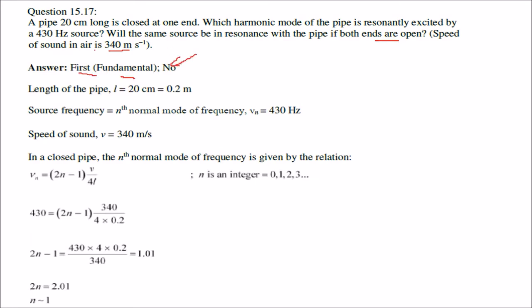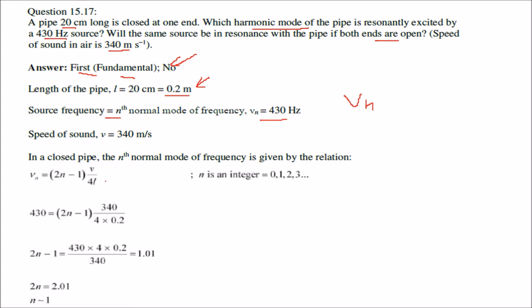How? Let us see. We'll write whatever is given to us. The length of the pipe is given to us, which is 20 centimeter. Just divide it by 100, you get it in meter. What is the source frequency? The source frequency is simply the nth normal mode of frequency, that we call vn. So the harmonic mode of the pipe is resonantly excited by the source frequency. So we can write vn equal to 430 hertz.